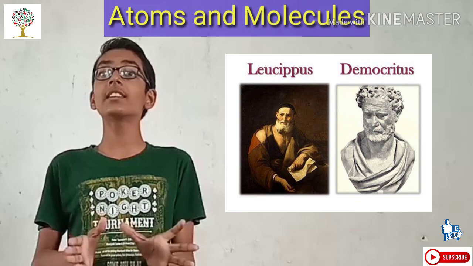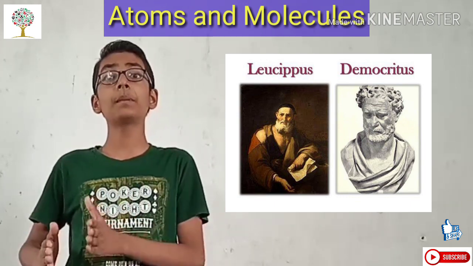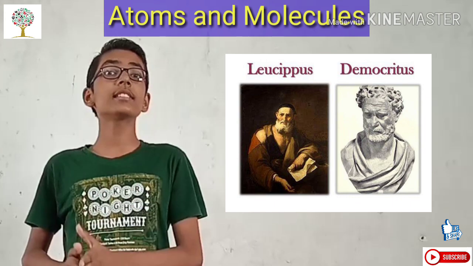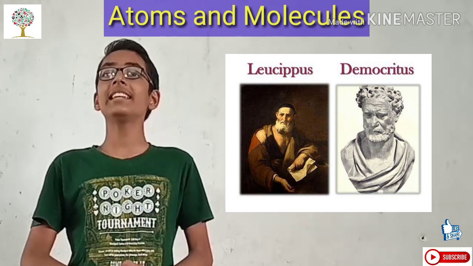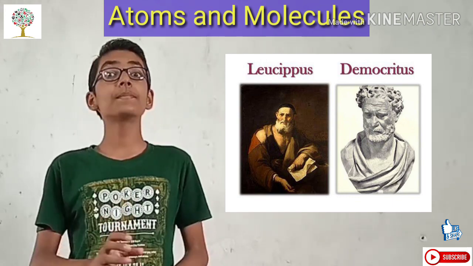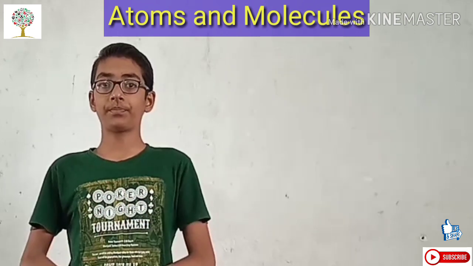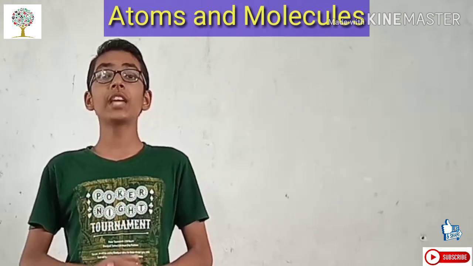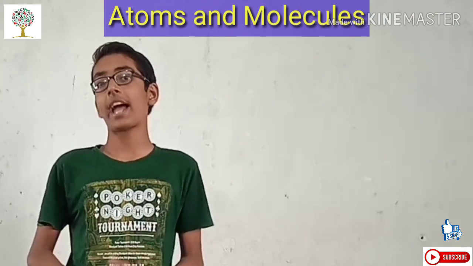Maharishi Kannad gave us the name Parmanu, and the same thing was named by Democritus as atoms. And guess what? The meaning of atom in Greek is indivisible, which shows that atoms are indivisible particles. They cannot be divided further. Now students, we have taken a brief introduction about the chapter, about the discovery of atoms.